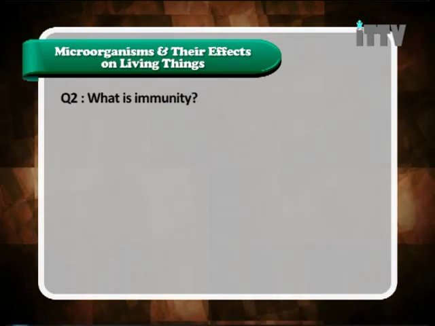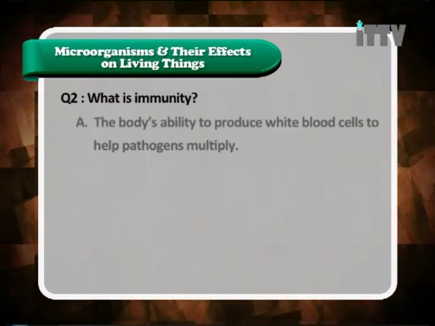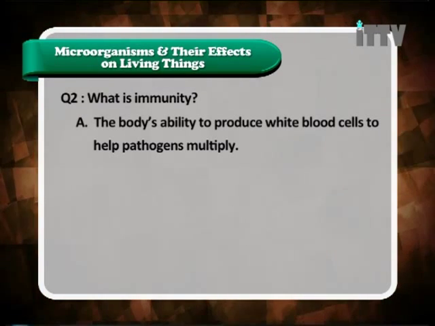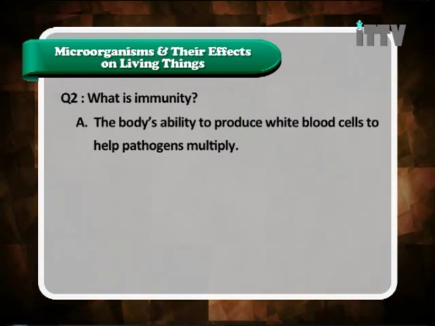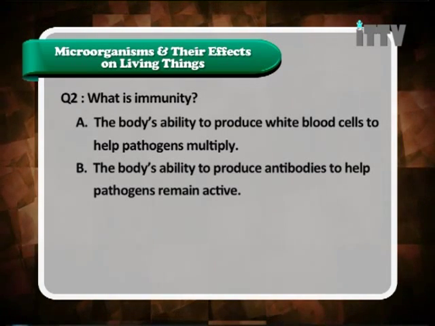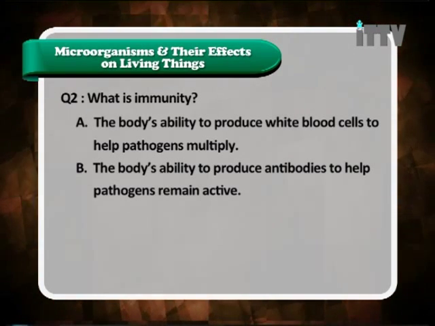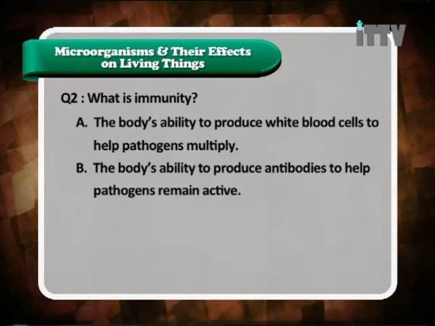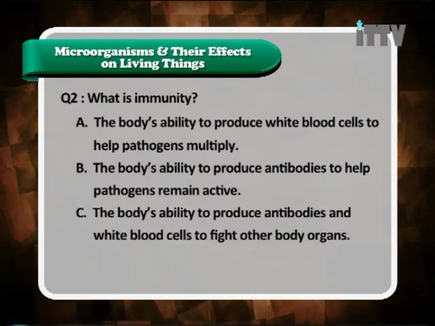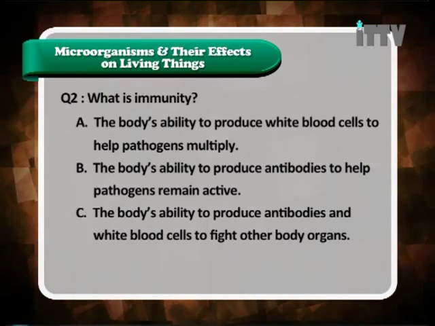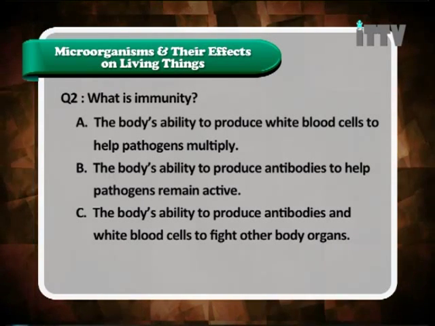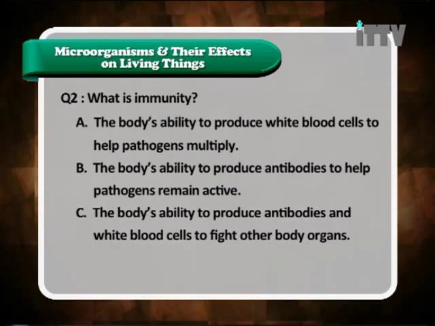Let's move on to question 2. What is immunity? A, the body's ability to produce white blood cells to help pathogens multiply. B, the body's ability to produce antibodies to help pathogens remain active. C, the body's ability to produce antibodies and white blood cells to fight other body organs.